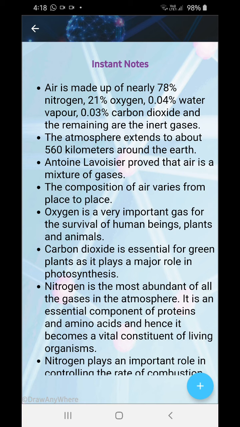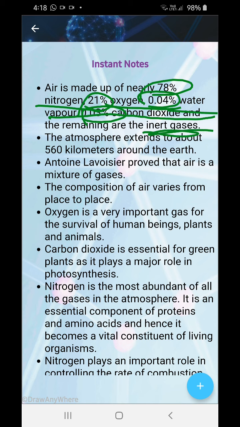At a glance, air is nearly made up of 78% nitrogen. You need to learn the percentages. 21% oxygen, 0.04% of water, and 0.03% of carbon dioxide, and the remaining are inert gases. The atmosphere extends to about 560 kilometers around the Earth.